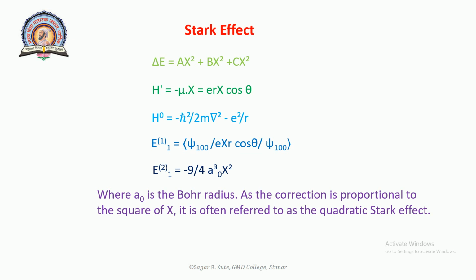the first excited state, n is equal to 2, which is four-fold degenerate, shows the first order effect. The four degenerate states may conveniently be specified by the quantum numbers n l m: 200, 210, 211, and 21 minus 1.